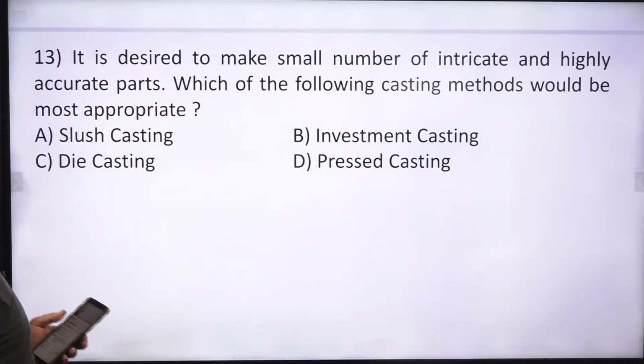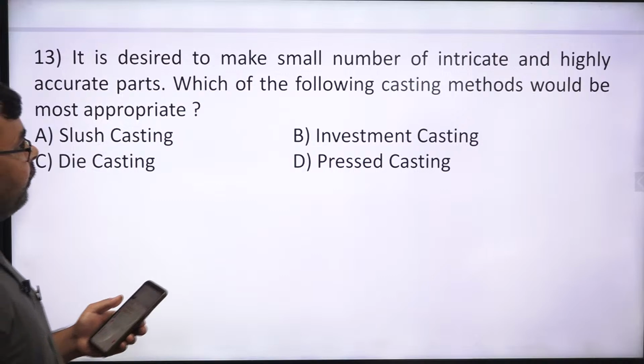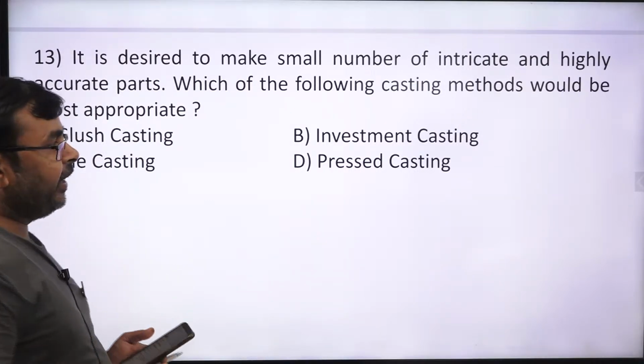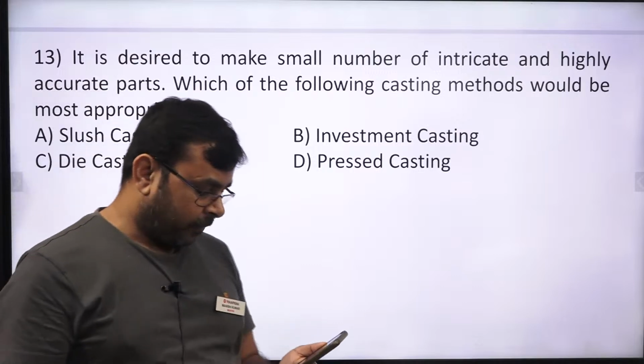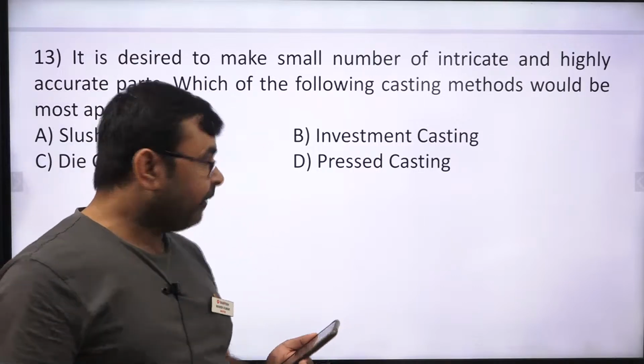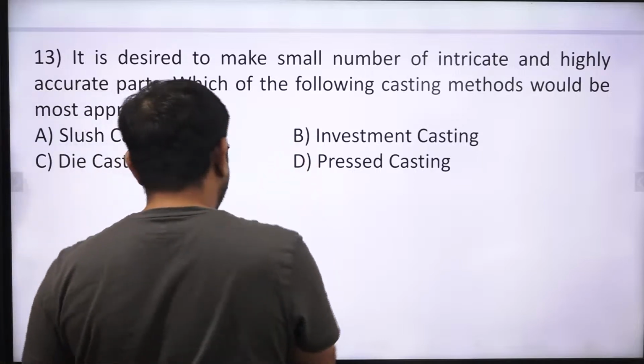And what about this? It is desired to make a small number of intricate and highly accurate parts. Which of the following casting methods would be most appropriate? Anyone? Tell me. Panel, which one is the right answer? Option B. Yes, investment casting is the right answer.